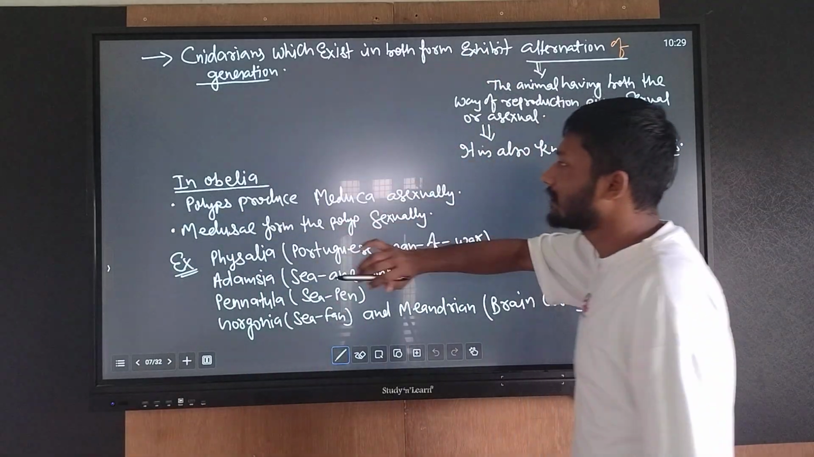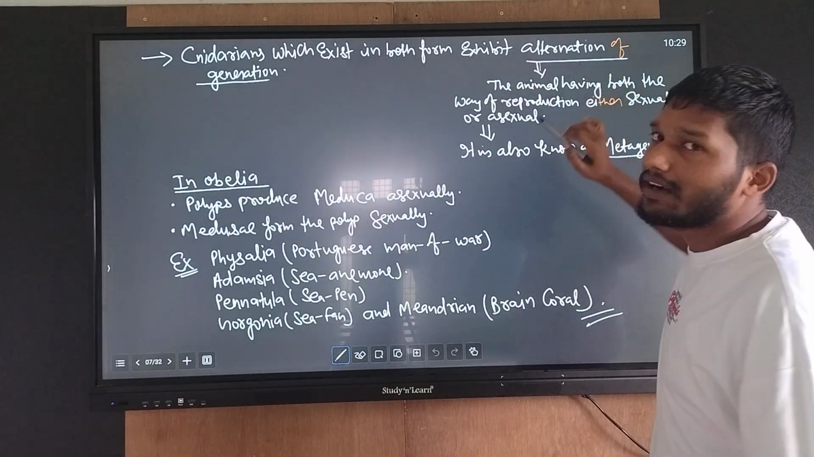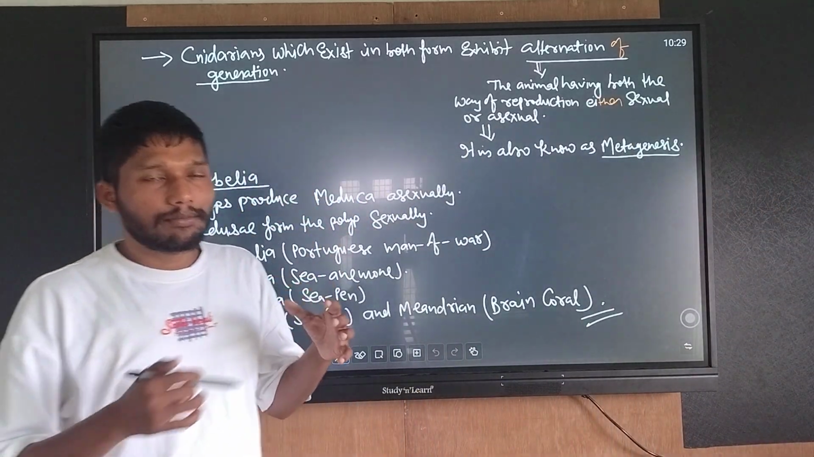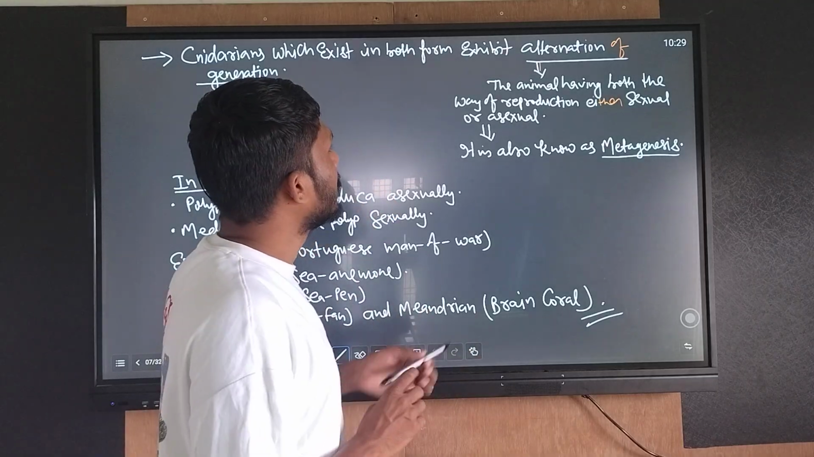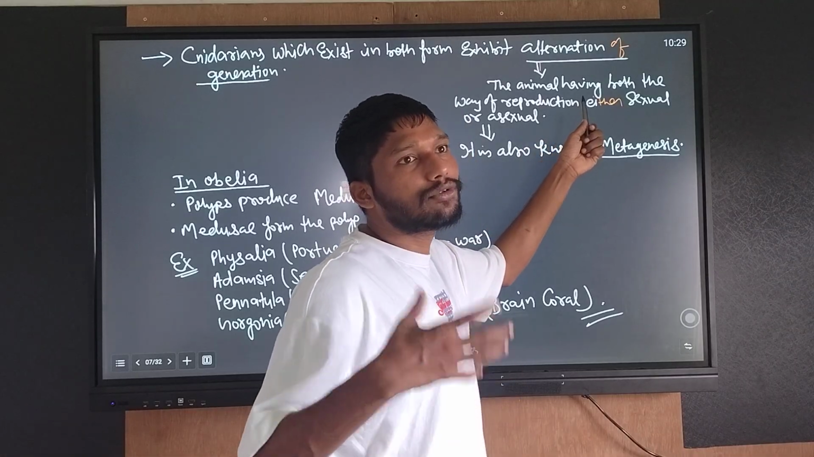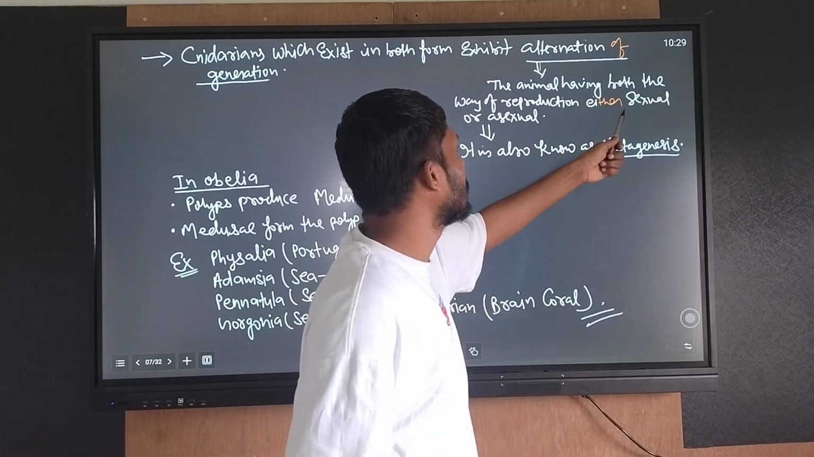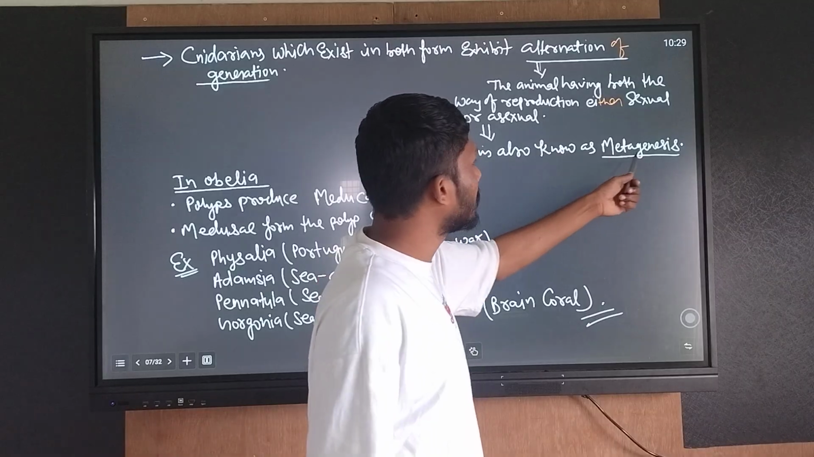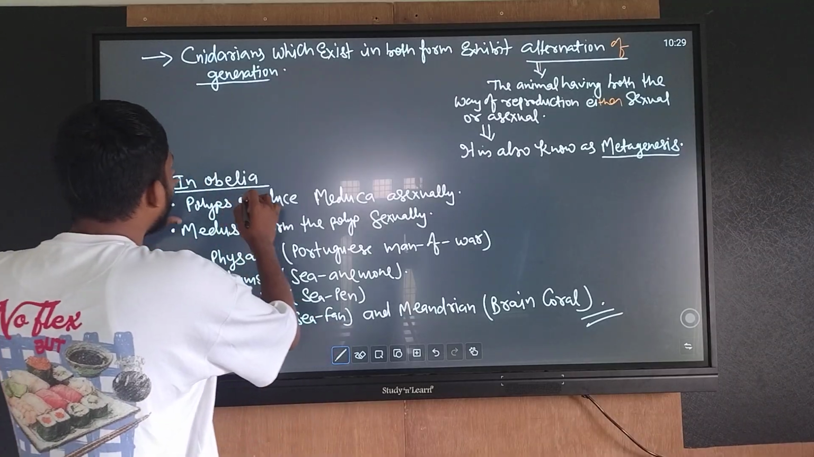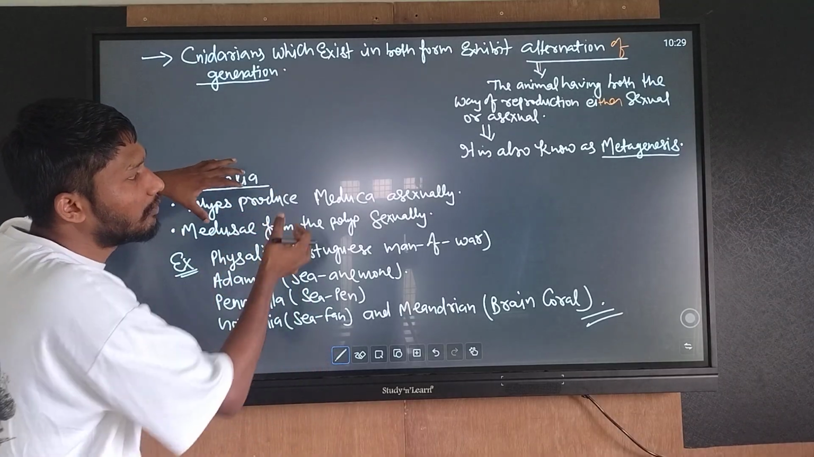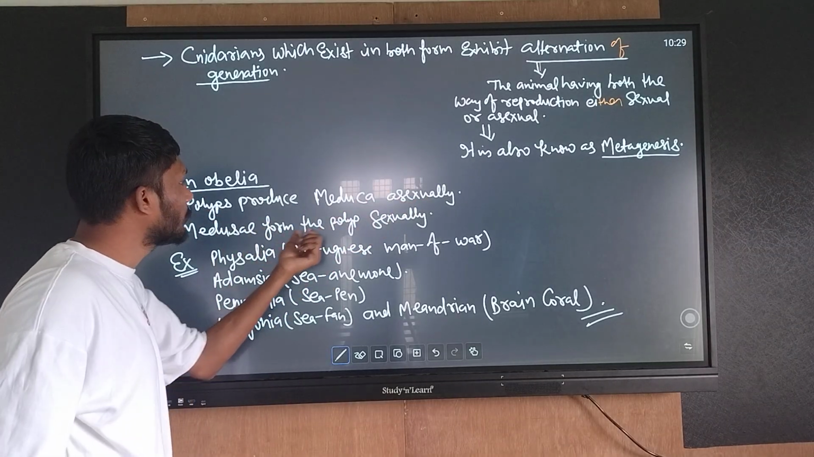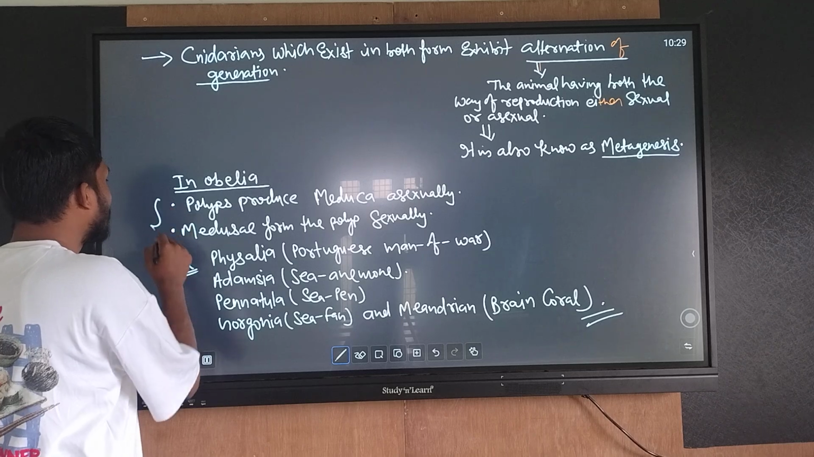Remember, cnidarians which exist in both polyp and medusa forms have alternation of generation. What is alternation of generation? Animals having both ways of reproduction, sexual and asexual. It is also known as metagenesis. Obelia has alternation of generation. Polyp produces medusa asexually and medusa produces polyp sexually. These are the NCERT points.